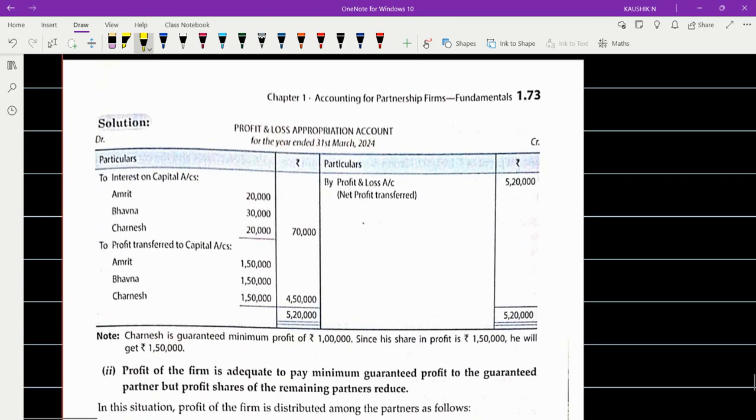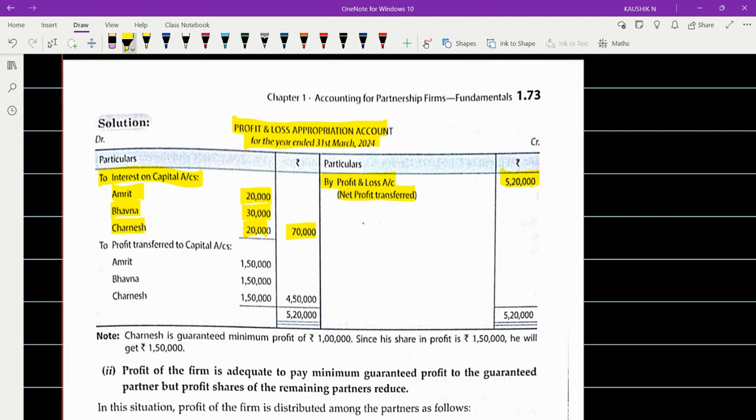Now you're going to prepare your P&L appropriation account. Profit and loss appropriation account for the year ended 31st March 24. By profit and loss account, net profit 5 lakh 20 thousand you bring here. Now you give interest on capital: to interest on capital account, Amrit, Bhavana and Chamish, the given amounts 20, 30, 20, net value of 70 are recorded here.